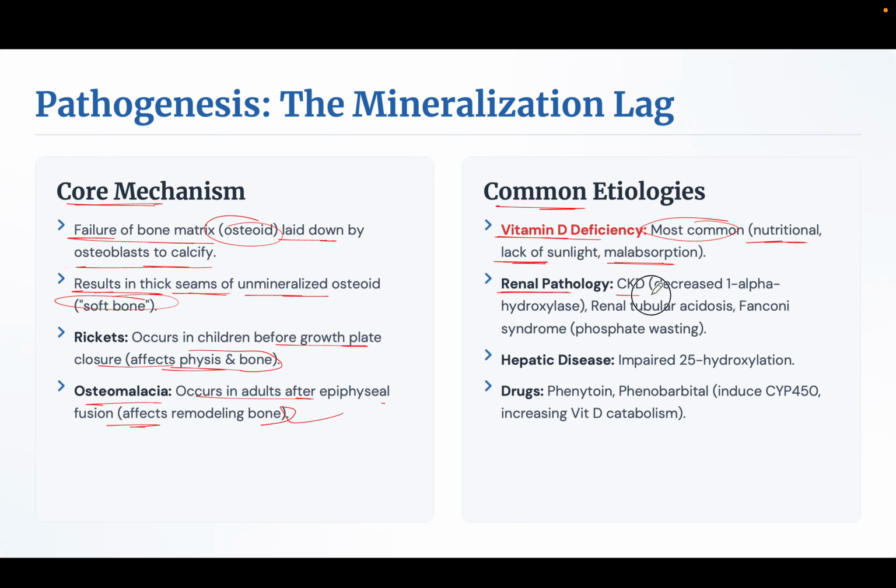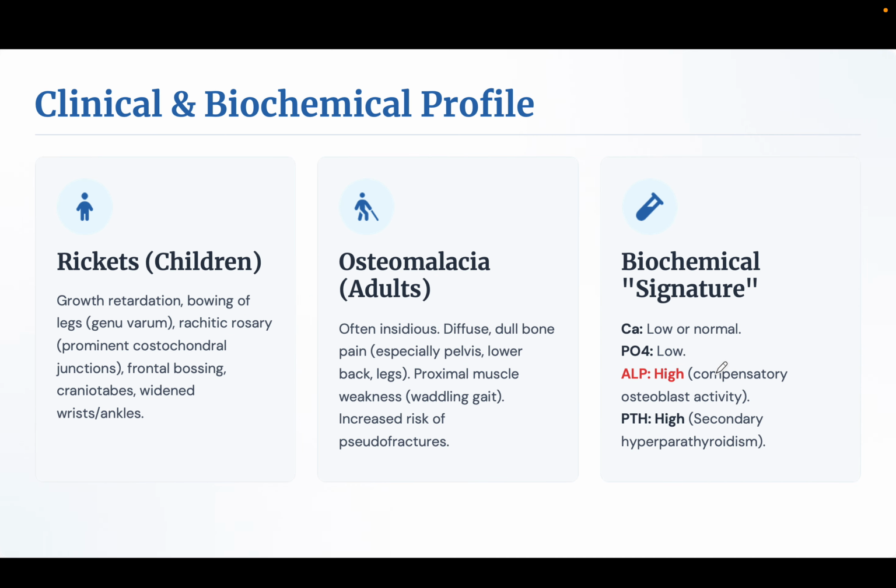Renal pathology: CKD with decreased 1 alpha hydroxylase, renal tubular acidosis, Fanconi syndrome, and phosphate wasting. Hepatic: impaired 25 hydroxylation. Drugs like phenytoin and phenobarbital induce the CYP enzymes and increase vitamin D catabolism. So these are the common etiologies.